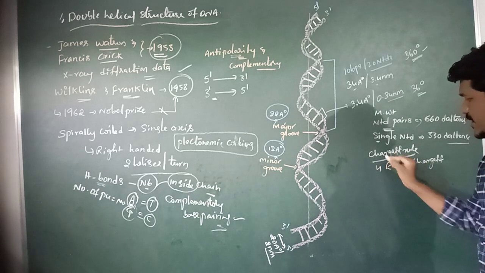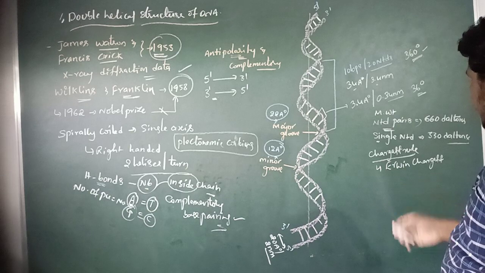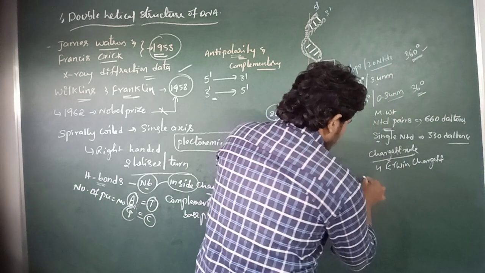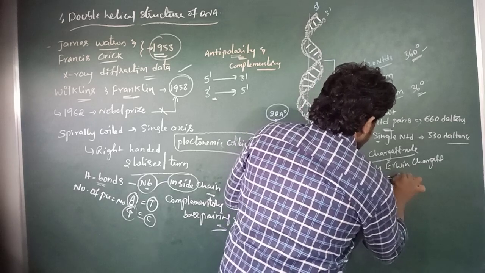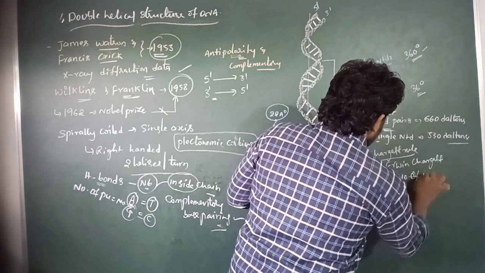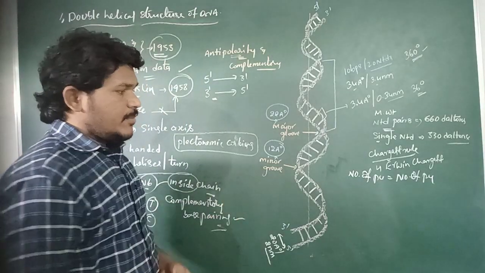It is also known as the equivalence rule. So according to Erwin Chargaff, the number of purines is equal to the number of pyrimidines.